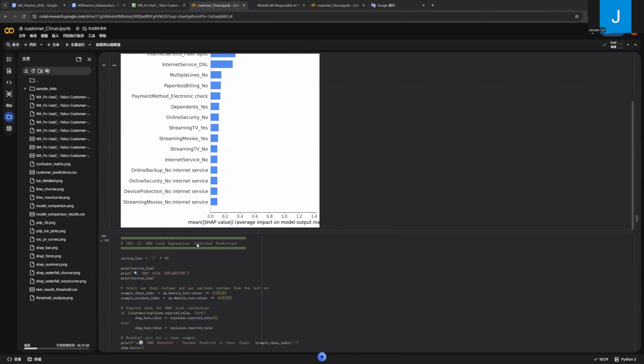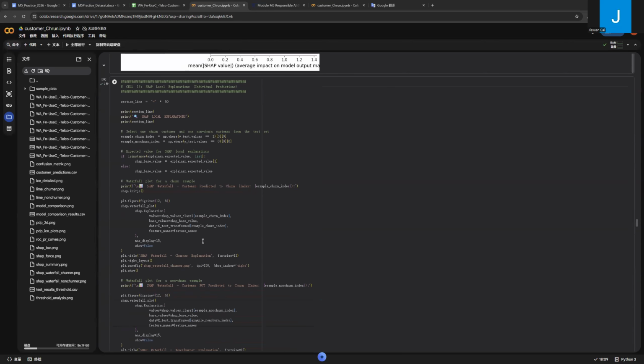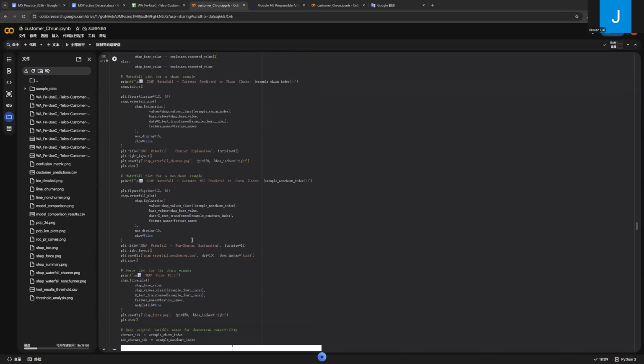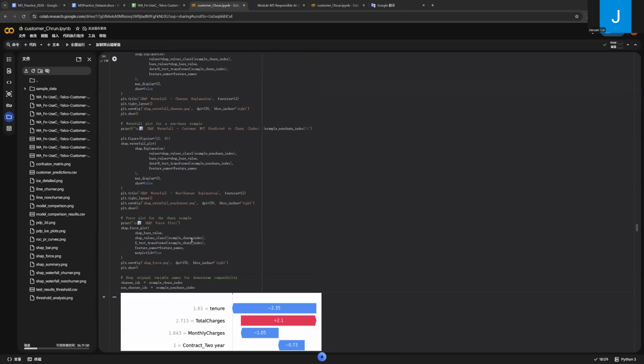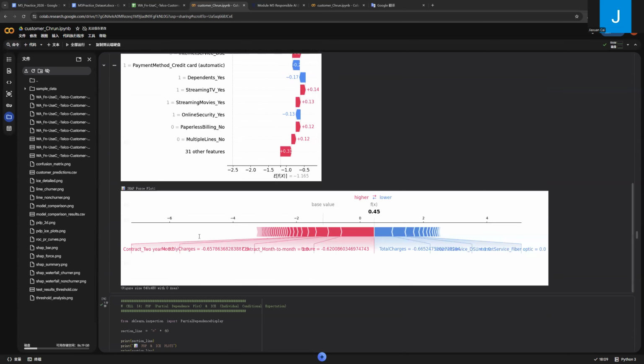Responsible AI is an important part of this project. Some variables may relate to sensitive characteristics such as gender or senior citizen status. Therefore, the model should not be used as a fully automatic decision system. Instead, predictions should support business decisions while allowing human review. Explainability tools also help monitor the model and ensure transparency.